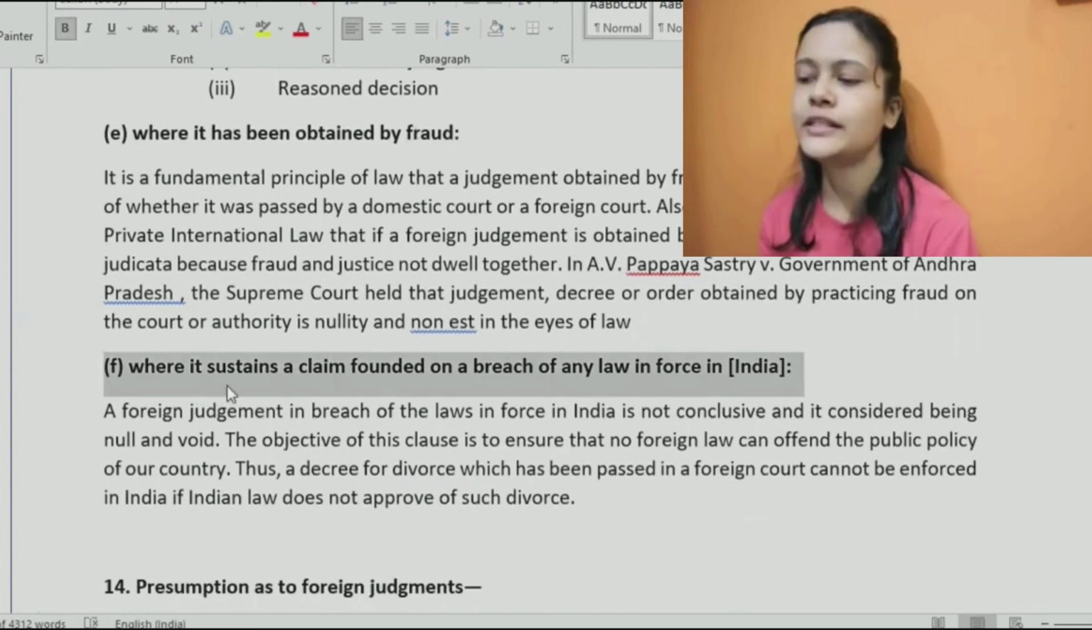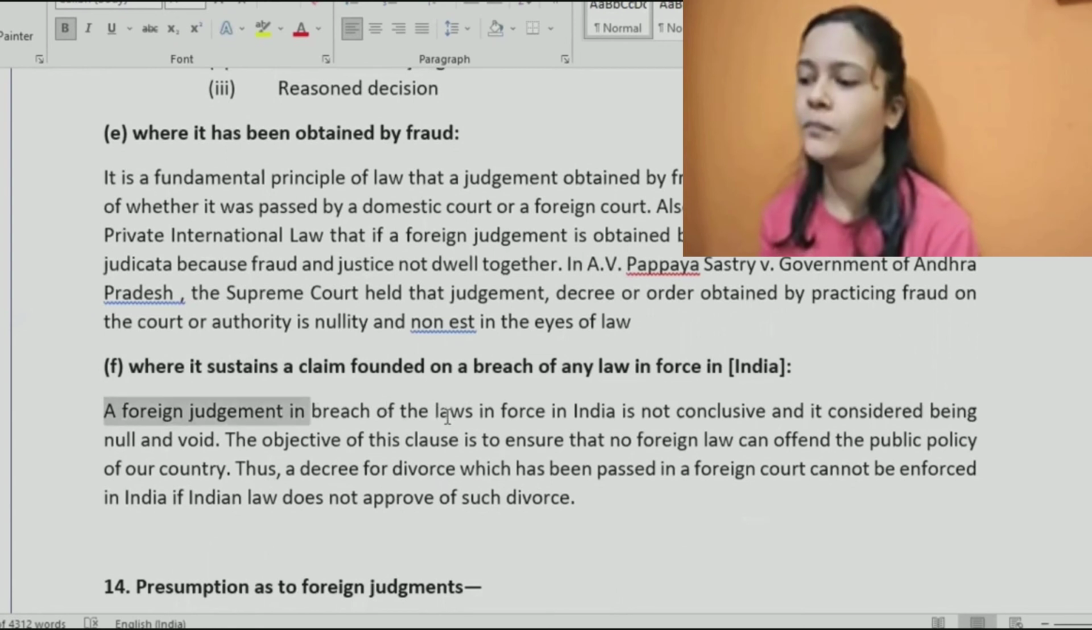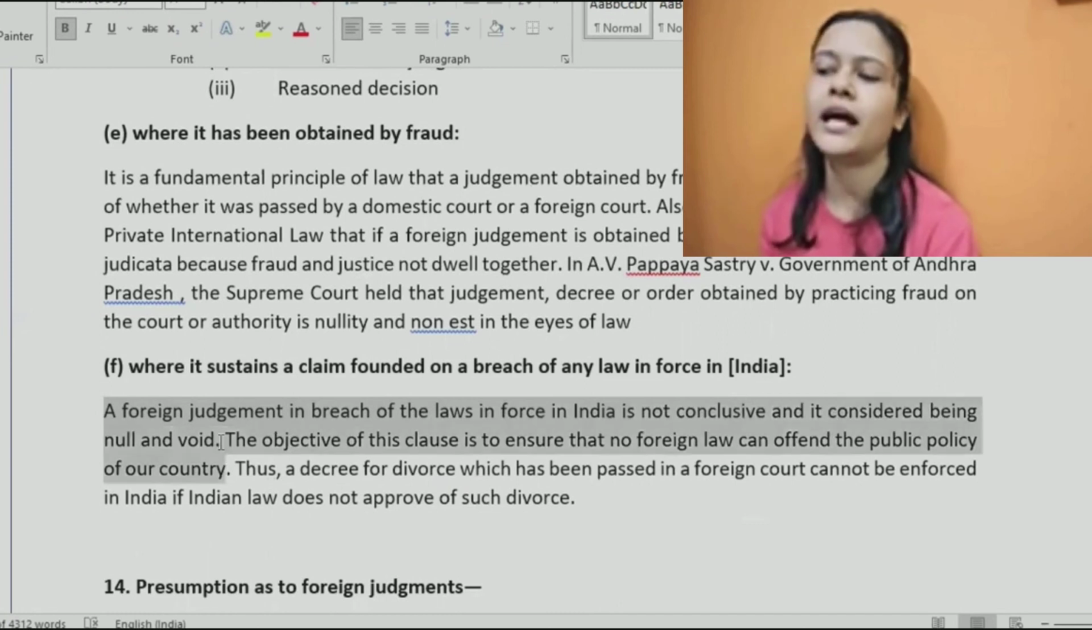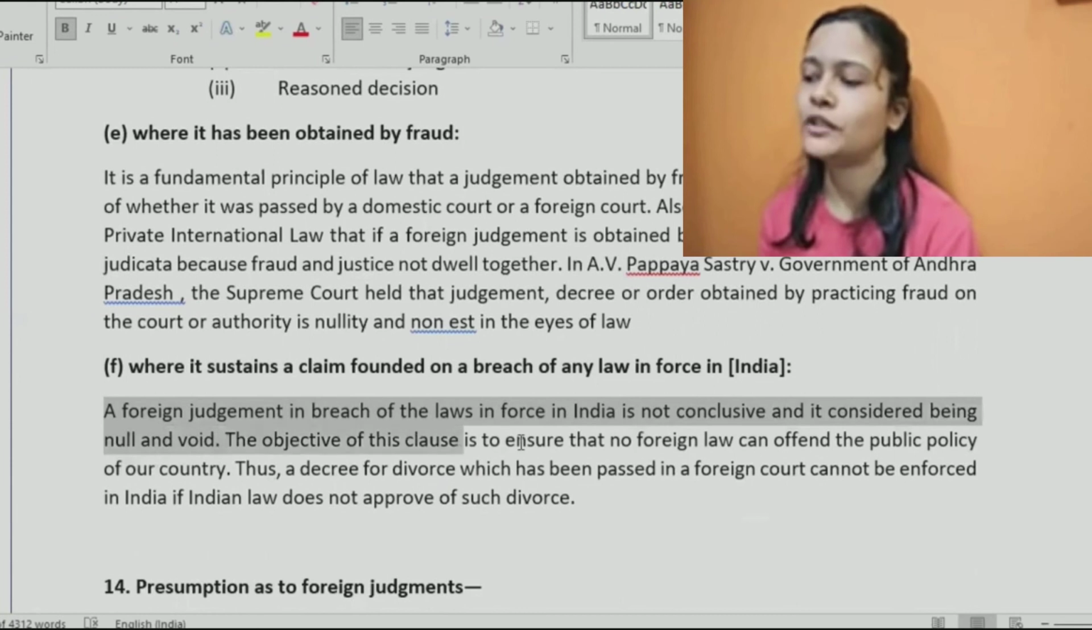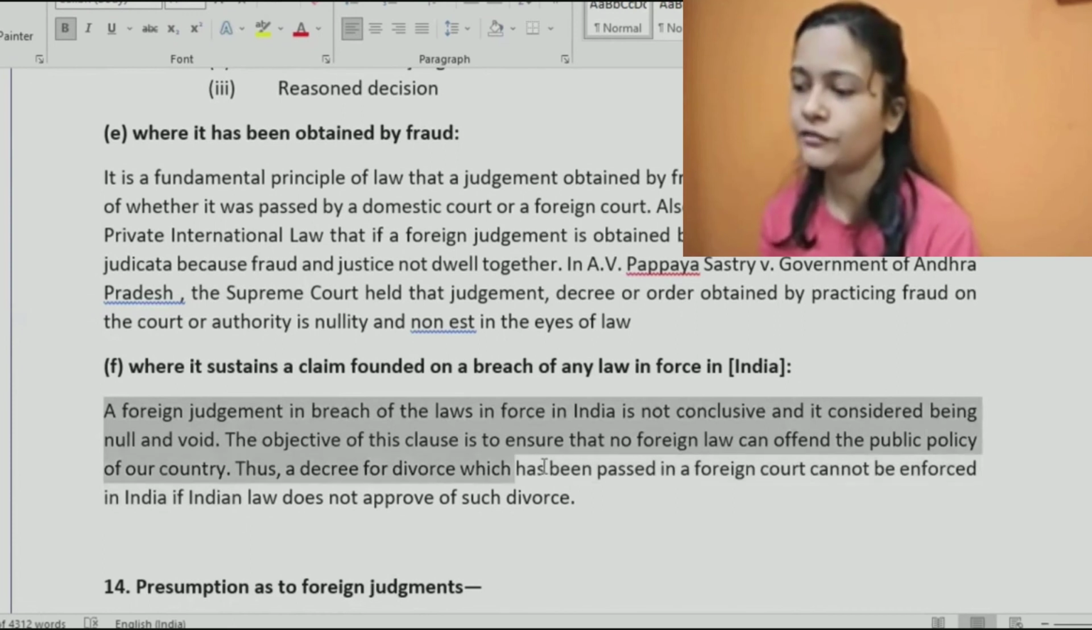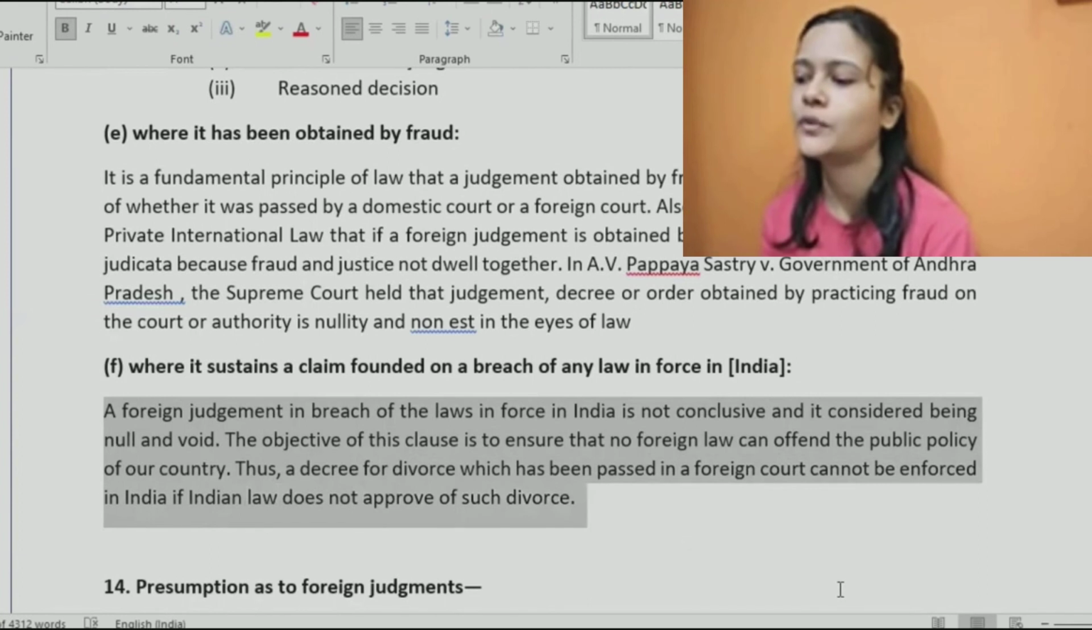And the last one is where it sustains a claim founded on a breach of any law in force in India. A foreign judgment in breach of the laws in force in India also is not conclusive, and it is considered null and void. The objective of this clause is to ensure that no foreign law can offend the public policy of our country. So a decree for divorce passed in a foreign court cannot be enforced in India if Indian law does not approve such a divorce.